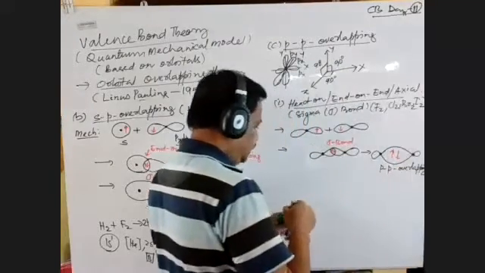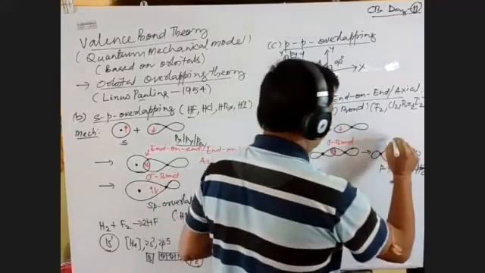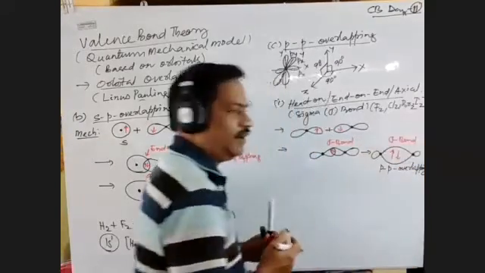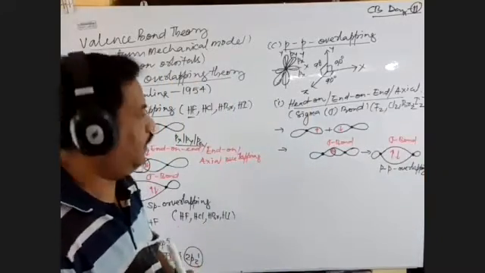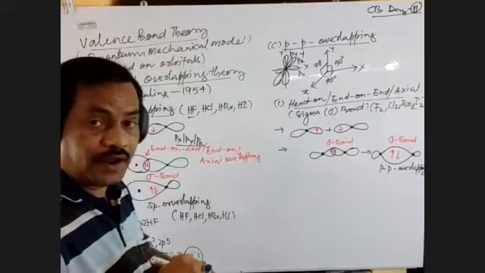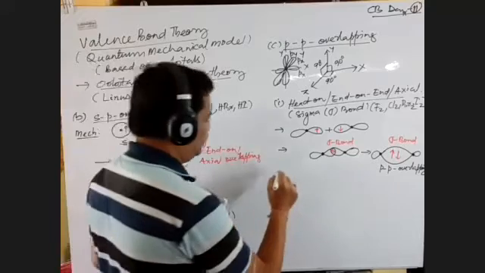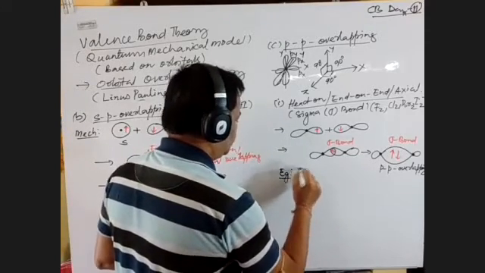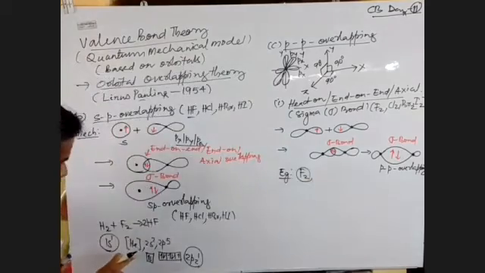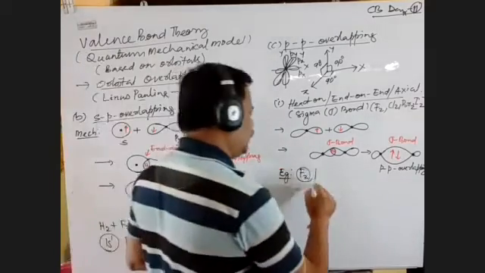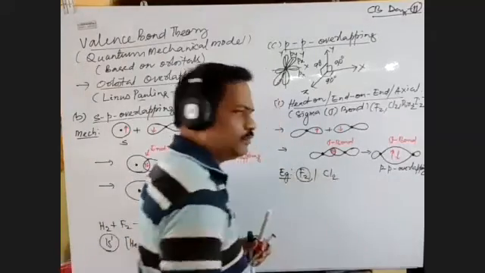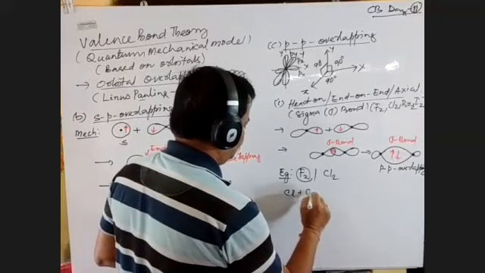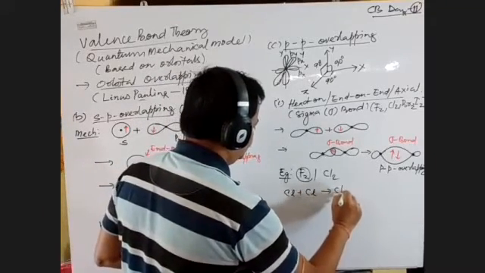And what bond results from this? This is a sigma bond, formed by axial overlapping, head-on overlapping, or end-on-end overlapping. Let us take an example: the formation of a fluorine molecule. Or you take a chlorine molecule. One chlorine reacting with a second chlorine forms Cl2.